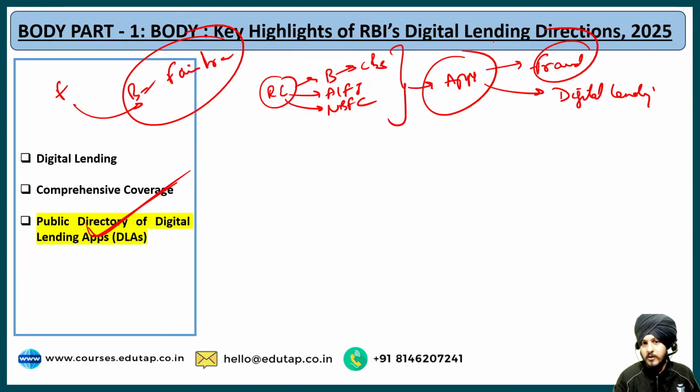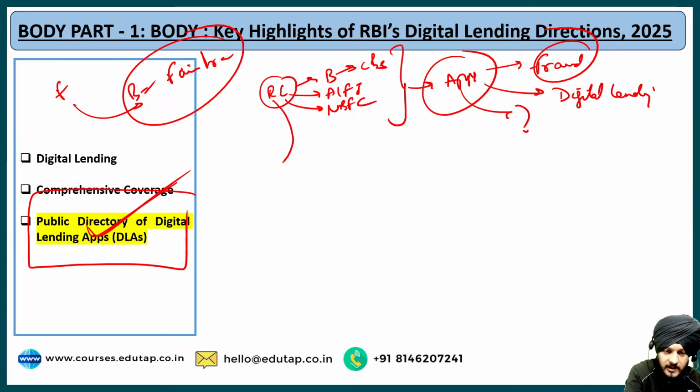This app is a fraud, but you do not know. You go and you apply, and you meet different terms and conditions, and that app is also not regulated by the RBI. But how will you come to know that? So in order to address this problem, the RBI has made it mandatory for different types of regulated entities to establish this public directory of digital lending apps.